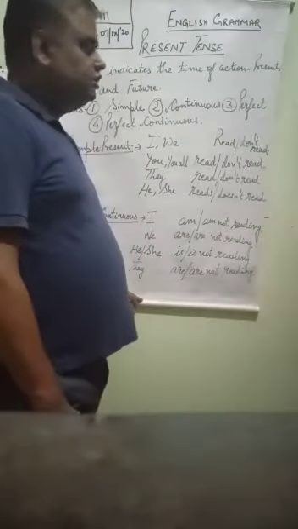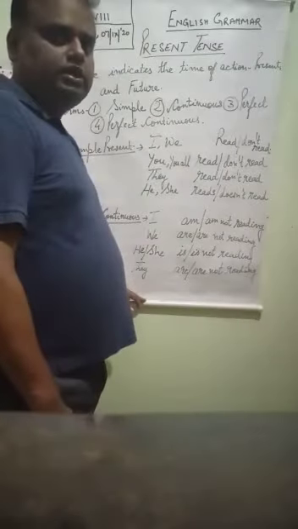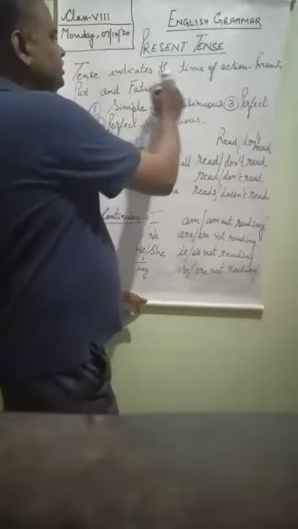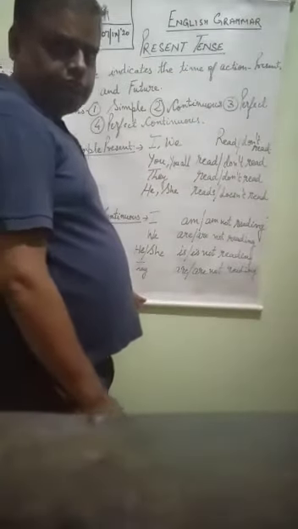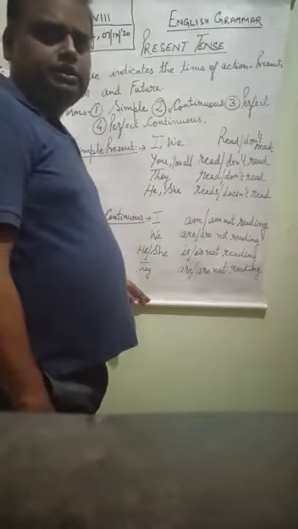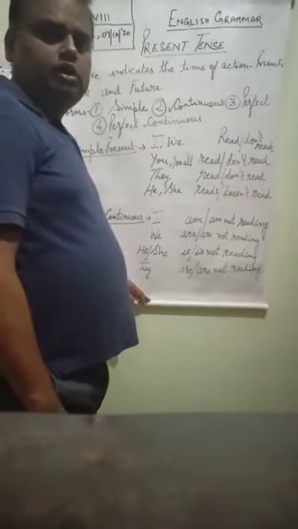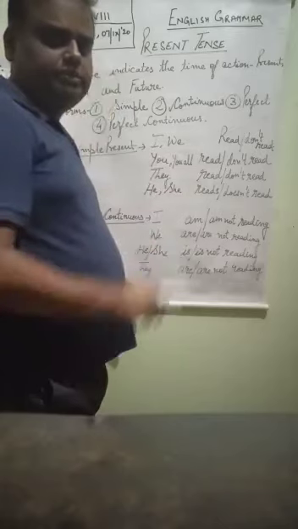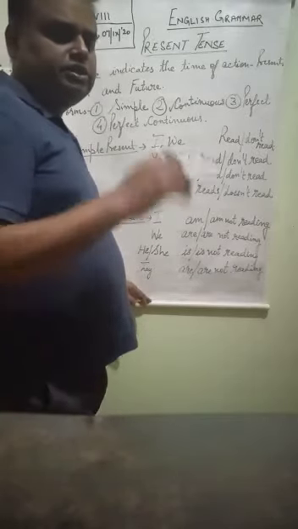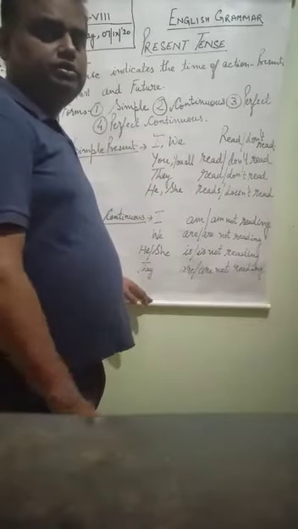Today we will be starting a new lesson in your English grammar and the name of that lesson is present tense. First of all, what is a tense? Tense indicates the time of action. Suppose that if I say, I do the exercise daily, I did the exercise daily, I will do the exercise daily. Three sentences I said, but in three sentences the time of doing the exercise is different.